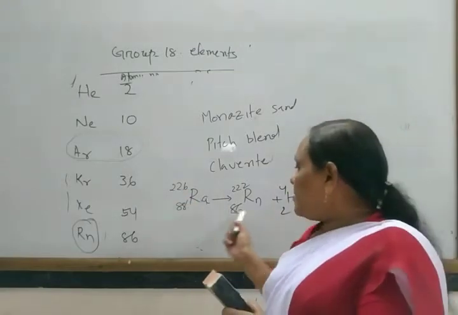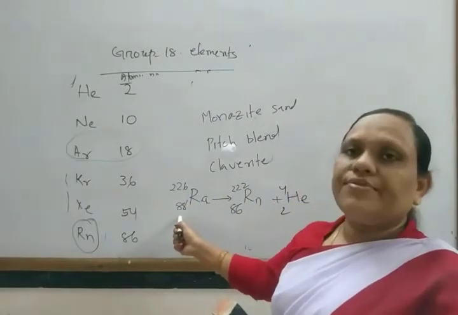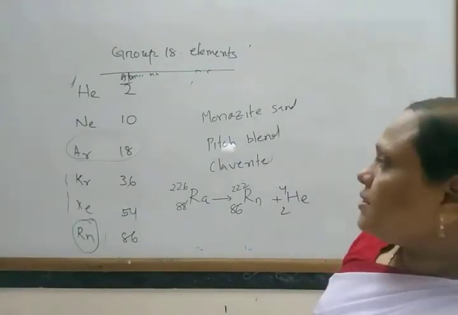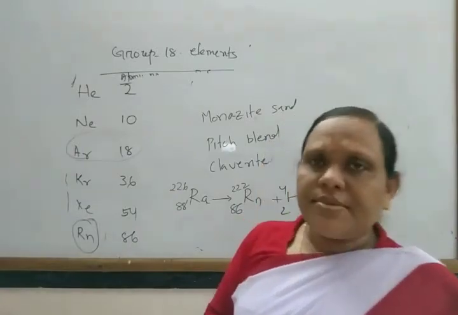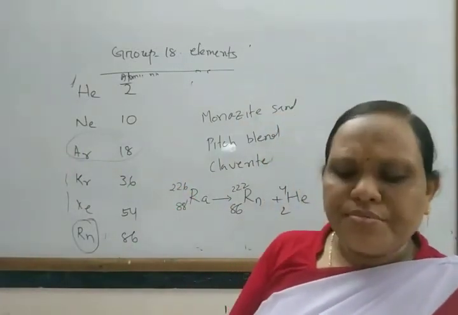So this radon is generally found by the radioactive disintegration of radium. So these are some occurrences.